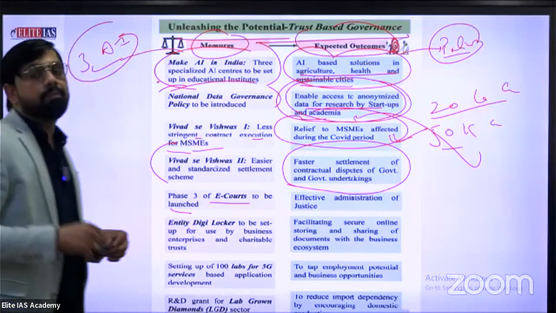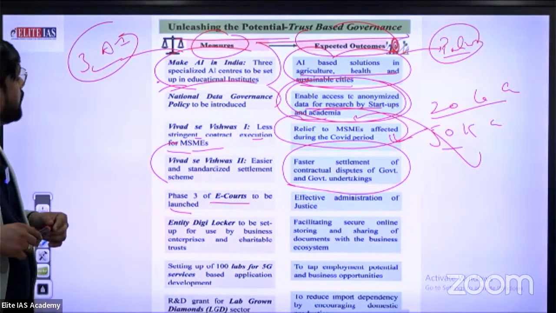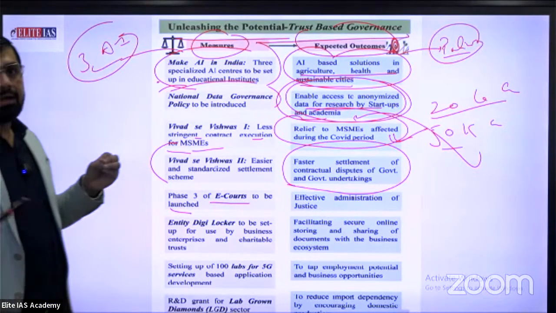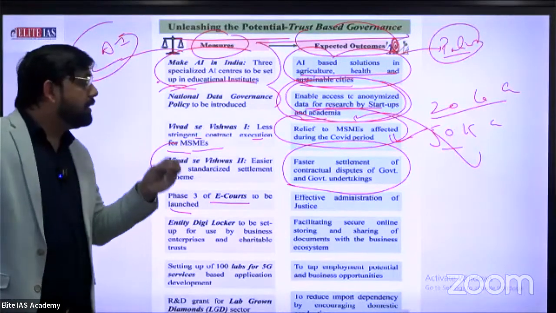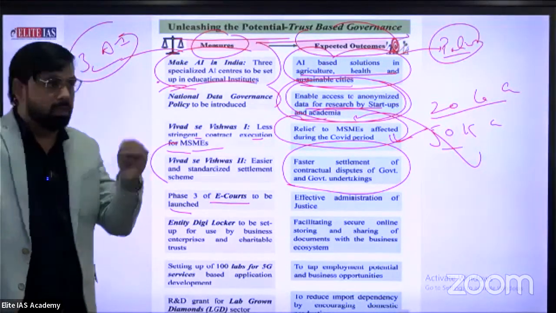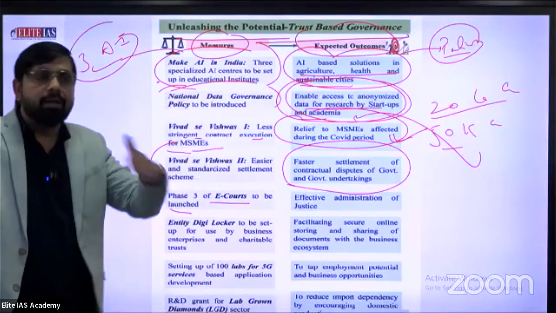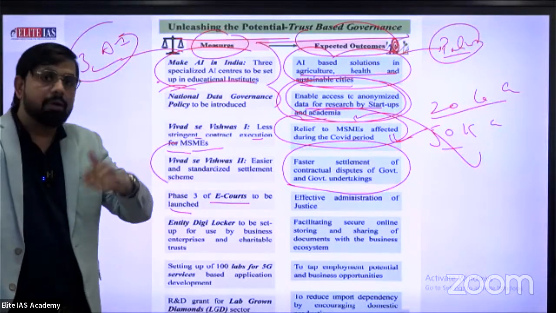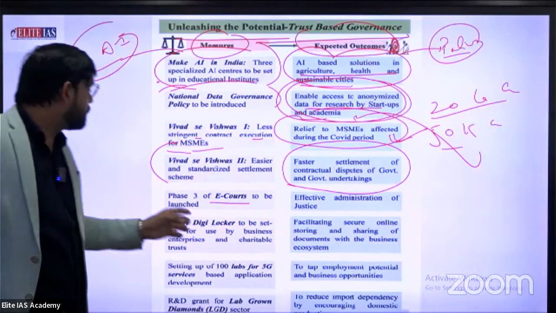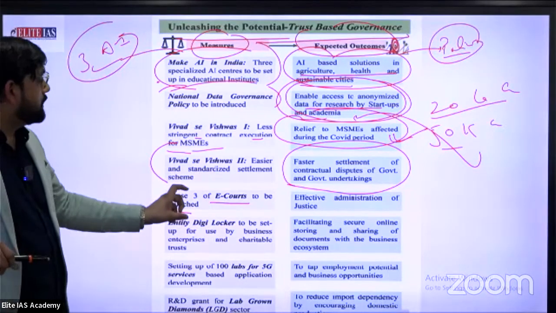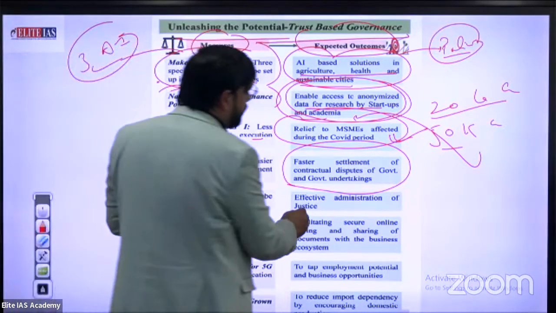That's why the government made a second option, Vivad se Vishwas, to make a settlement scheme for any government disputes, between government and any party, any firm, any person, or government and a different state government. Last one, e-courts to be launched to make effective administration for justice.